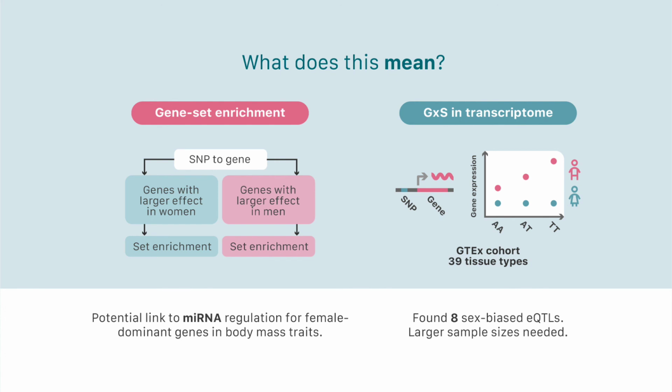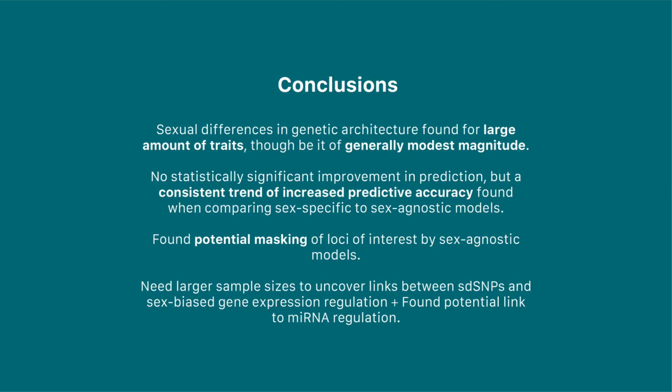To do this, we used the GTEx cohort's genotype and gene expression data for a total of 39 human tissues. We found a total of 8 SD SNPs that presented evidence of sex-biased regulation of gene expression, but overall larger sample sizes are needed. All in all, we found evidence of sex differences in genetic architecture for a large amount of traits, though be it of generally modest magnitude.